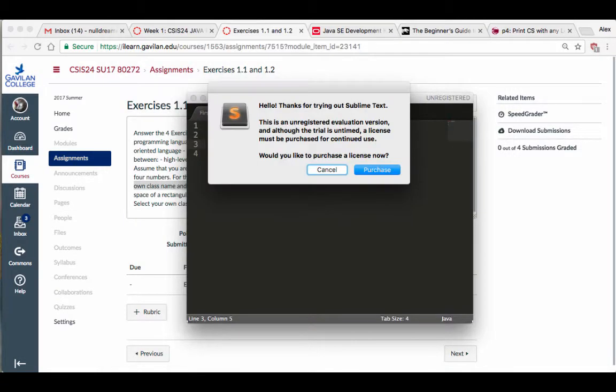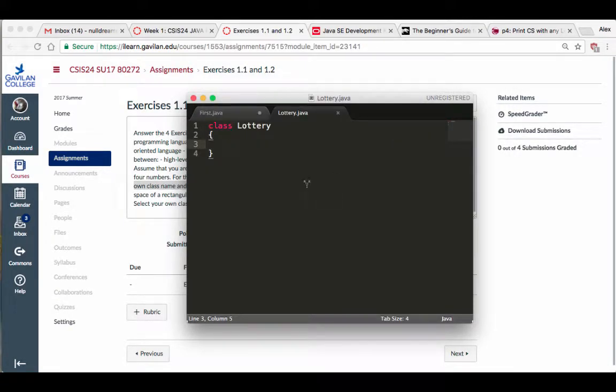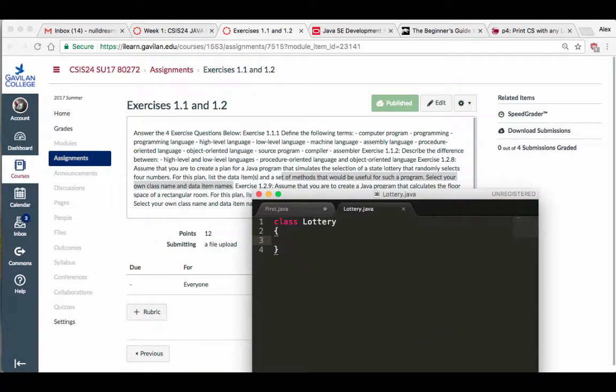All right, save it. Thanks for noticing. Okay, save again. Okay, so that's my class lottery. So they're telling you what methods would you use and what data items.